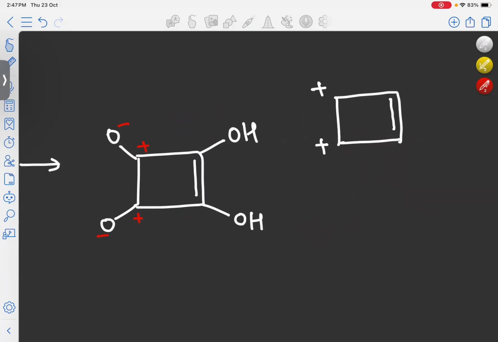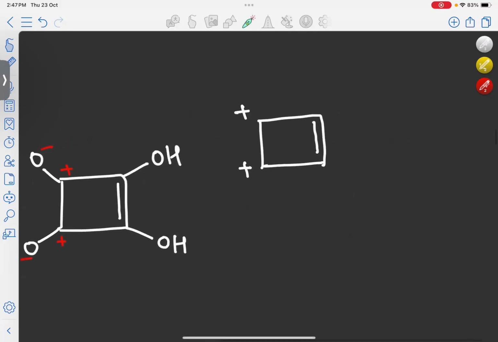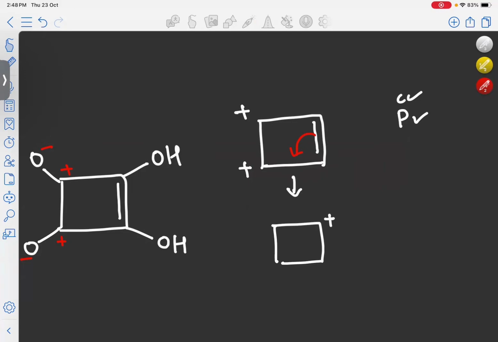If you look here, you can see all the atoms are sp2 hybridized. First, it is a cyclic system. So it is cyclic. Now we have to see whether it is planar or not. Here we can see all of these atoms are sp2 hybridized, so it is planar. Now we have to see whether conjugation is present here or not. How will the conjugation happen? This bond will move here. In that case, a positive charge will form here, and now the double bond will move here, and for this positive charge, no change at all.